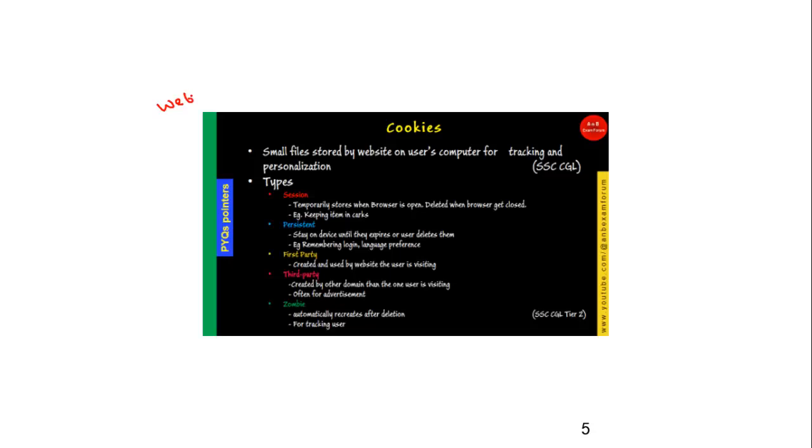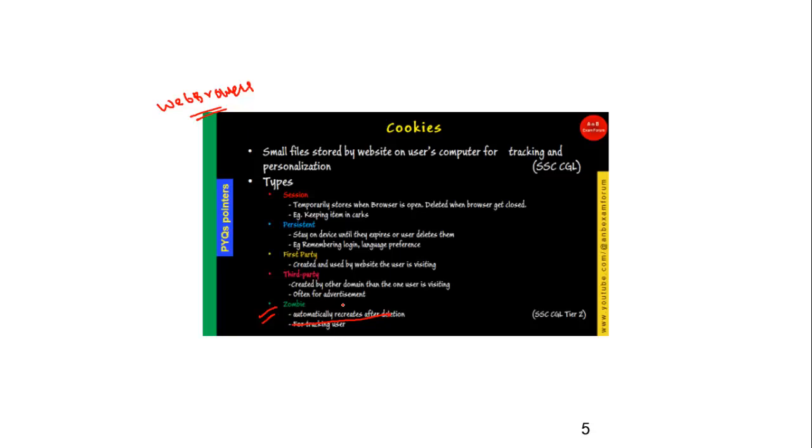In the web browser chapter, we have discussed everything about cookies. There are different types of cookies that I'm not going to discuss now. You can watch that particular video and get to know these types. As you can see, zombie cookies are those cookies which are automatically created after deletion.